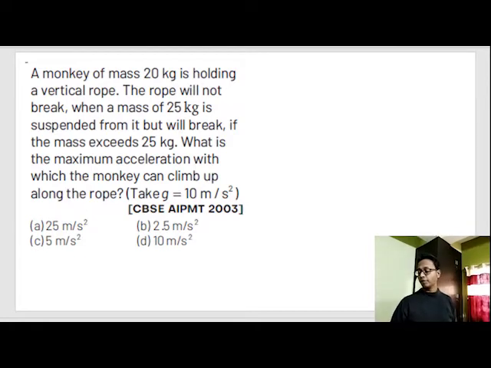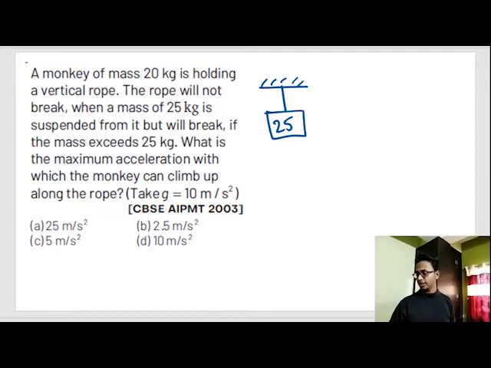A monkey of mass 20 kg is holding a vertical rope. The rope will not break when a mass of 25 kg is suspended from it, but it will break if the mass exceeds 25 kg. What will be the maximum acceleration with which the monkey can climb up the rope? Okay, so let's take the rope first. When the rope is holding 25 kg, it will not break.